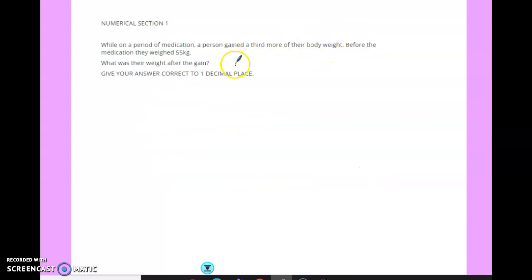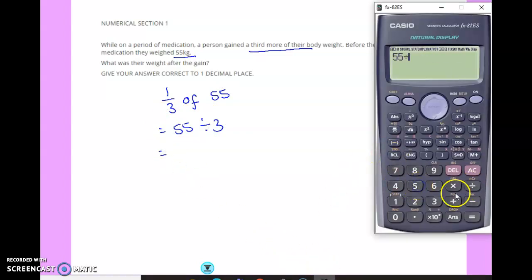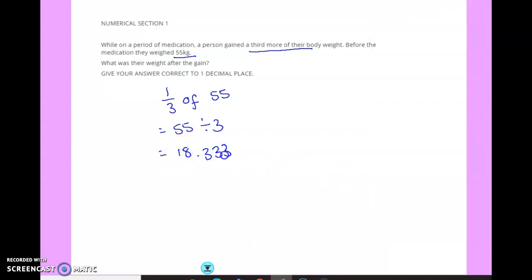While on a period of medication, a person gained a third more of their body weight. Before the medication, they weighed 55 kilograms. What was their weight after the gain? Make sure you read that question correctly. We don't want to know how much weight they have gained, we want to know what their weight is after the gain. So we need to start by finding a third of 55. To find a third of something, we divide it by 3. So 55 divided by 3 would be 18.33333. We want it to one decimal place, that'd be 18.3. And that's how much they have gained.